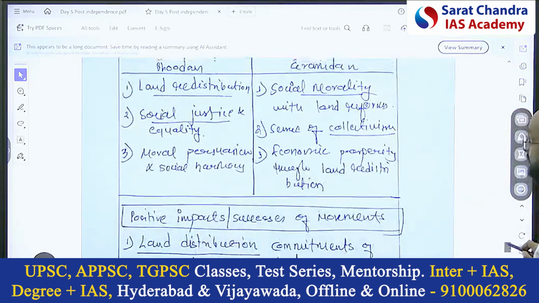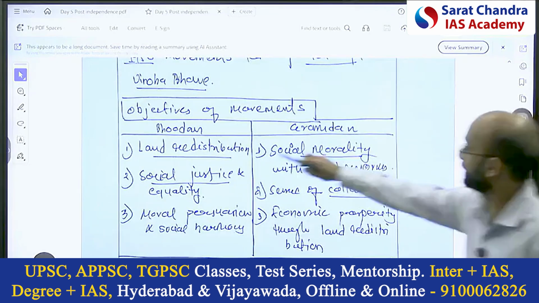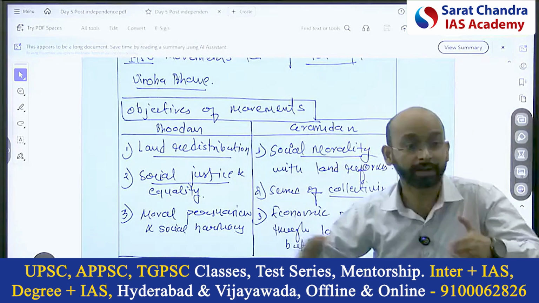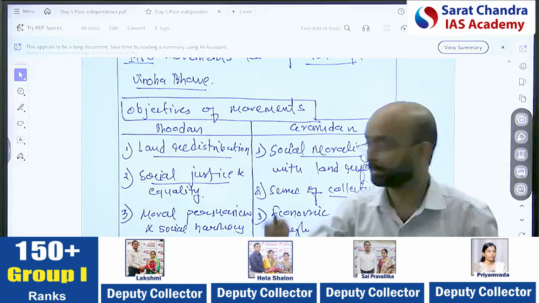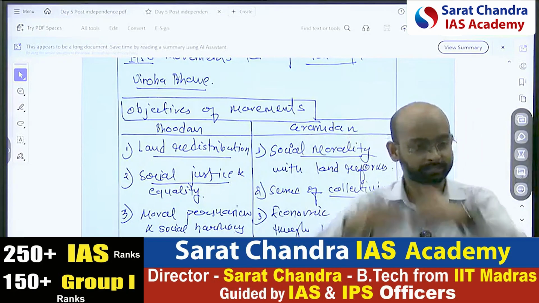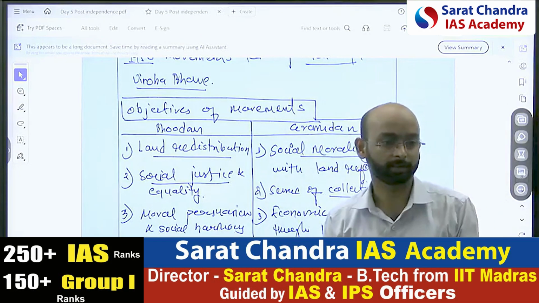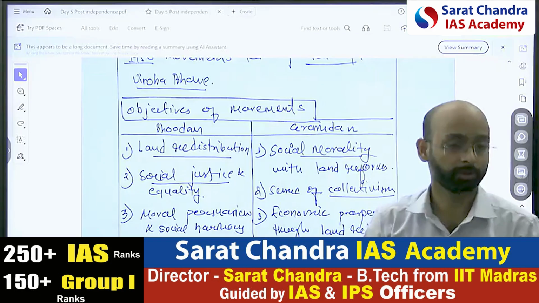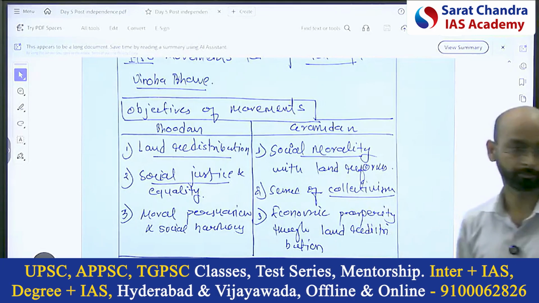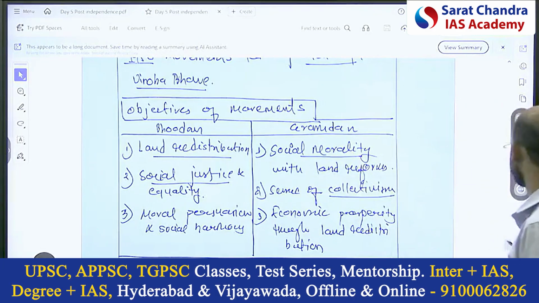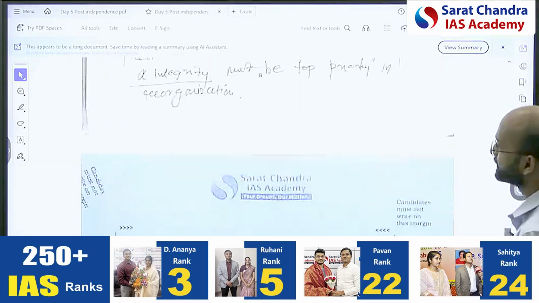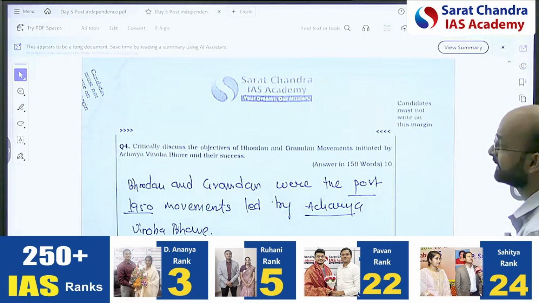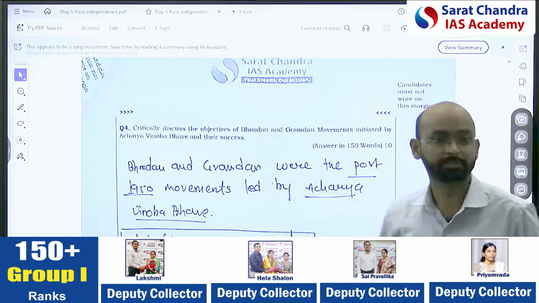So how did I present that? Objectives of the movement, Bhudan, Gramdan. Bhudan is more individual: you have so much land, you donate. Gramdan means the whole village brings all land under one control, and then they redistribute or do collective farming. So those are the objectives. Then critically, they said to critically examine. What did they say? Critically discuss. See, the word discuss is also similar to examine.